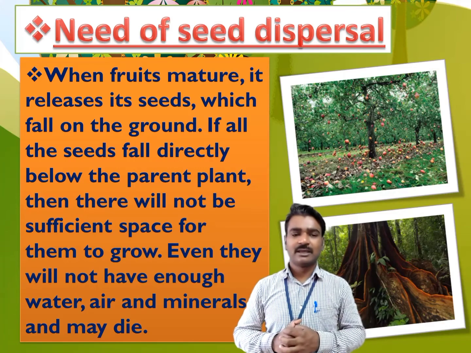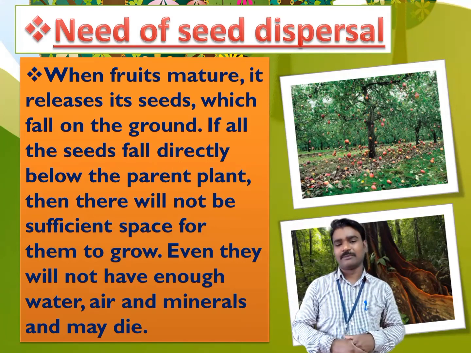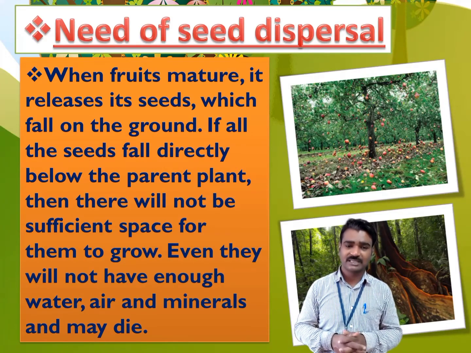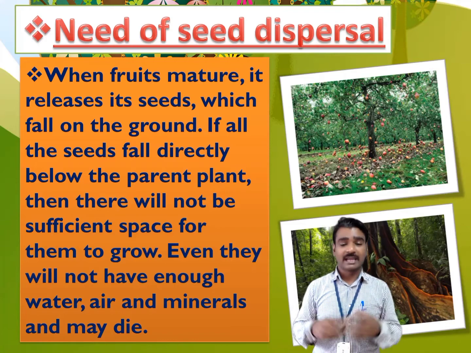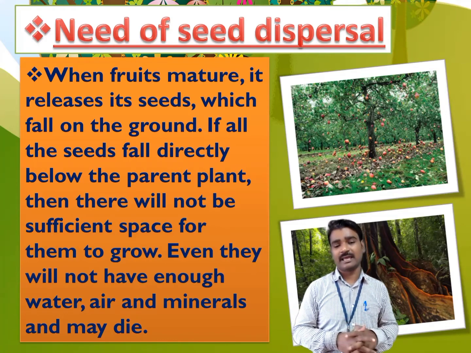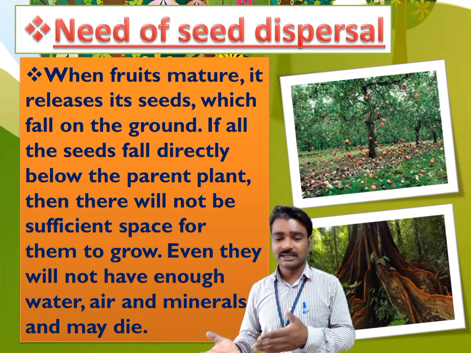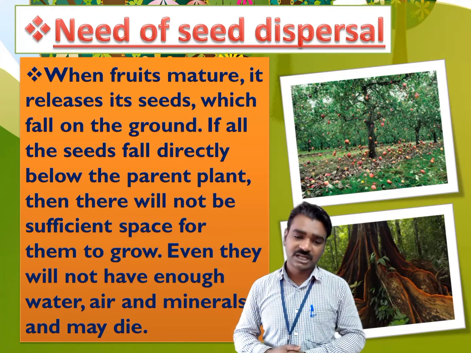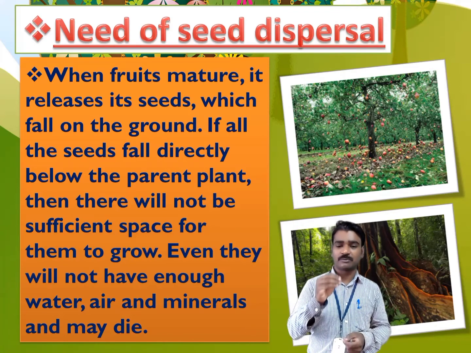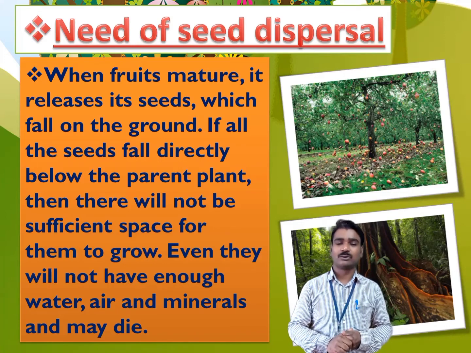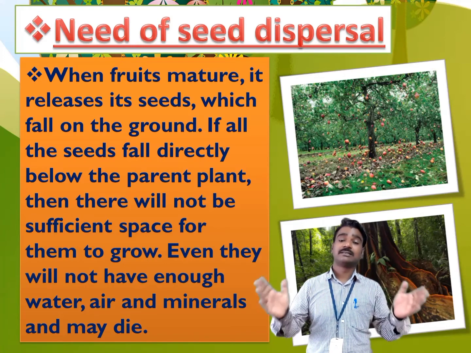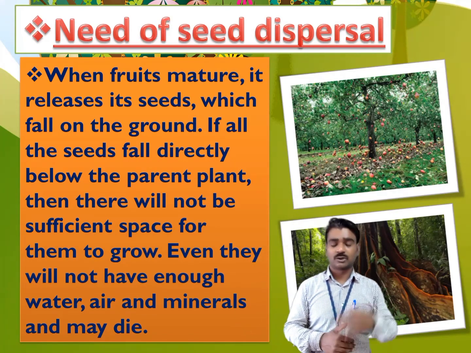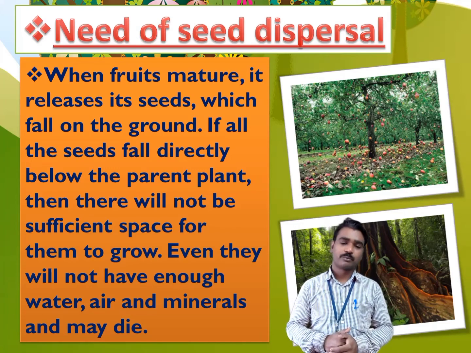As you can see in the picture, if all the seeds fall directly below the parent plant, then they may not get the sufficient space required for their growth, and they will not have enough water, air and minerals, and as a result they may die. They may not be able to germinate, and because of this reason the seeds have to get dispersed in the surroundings, so they will get better chances to germinate or develop into new plants.